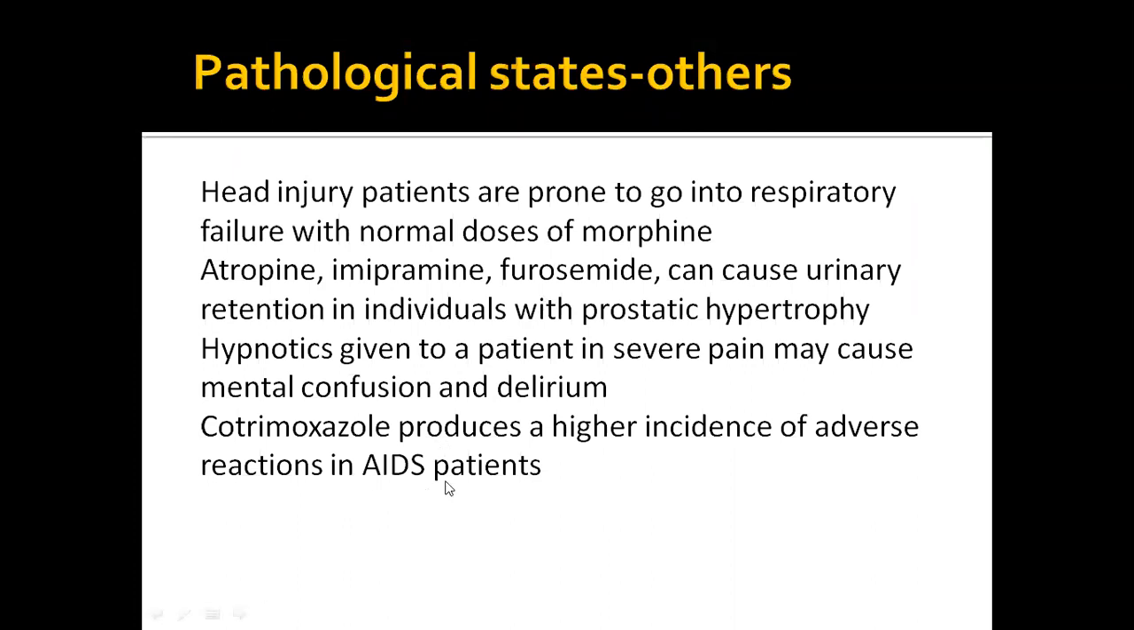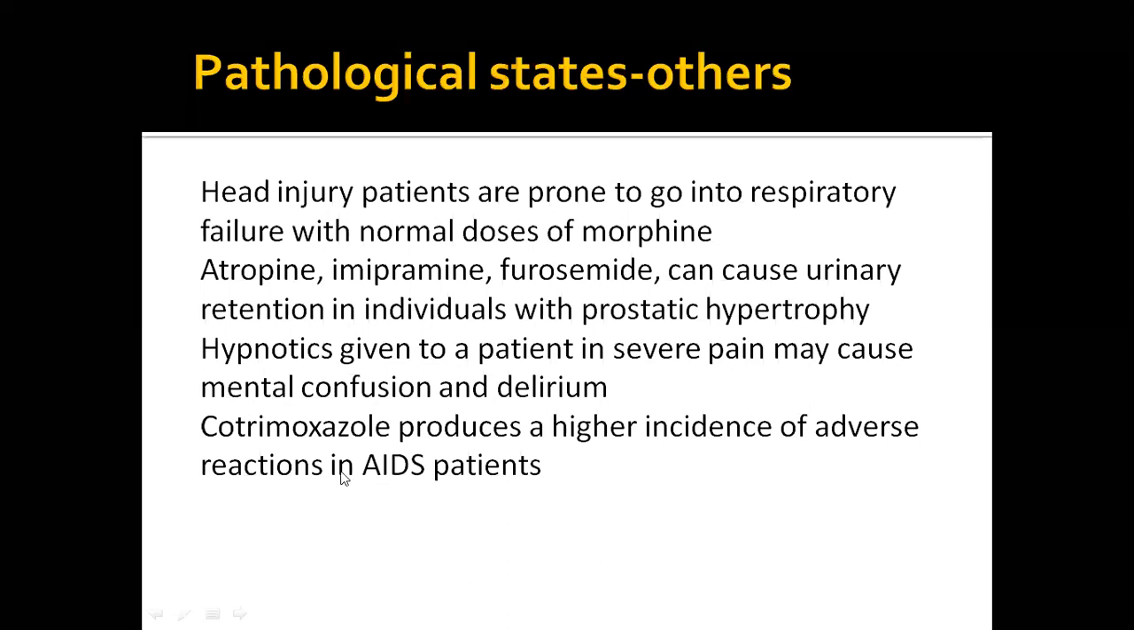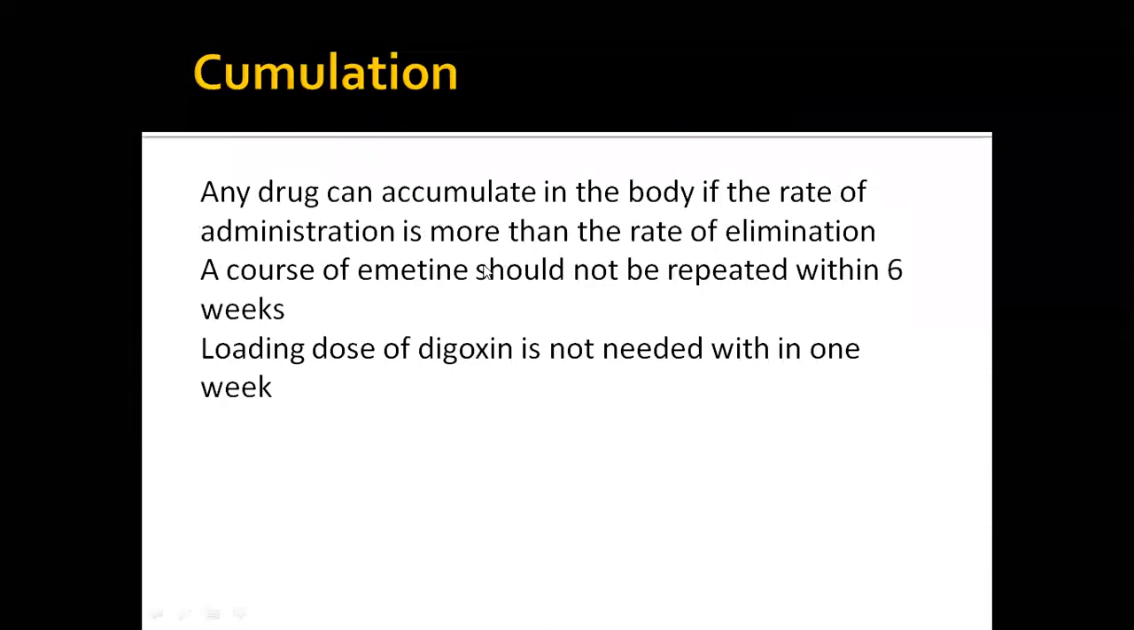Here, in case of an AIDS patient, cotrimoxazole can produce a higher incidence of adverse drug reactions. Cotrimoxazole is a sulfonamide group of drug. Okay, all sulfur drugs can cause adverse reactions, and in AIDS patients there can be more problems. But we should see that in AIDS patients, cotrimoxazole is a very important prophylactic drug. We have to give this drug, and we should also watch for adverse drug reactions, and once adverse reactions are starting, we have to stop the drug. So that's how the problems will be there in case of pathological state.